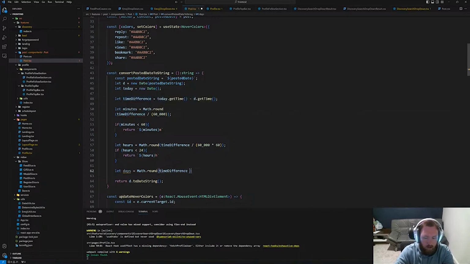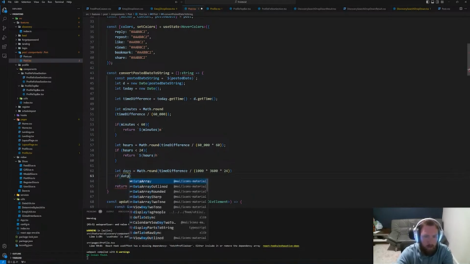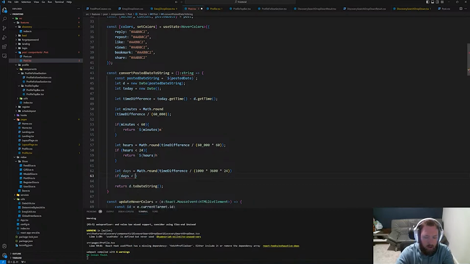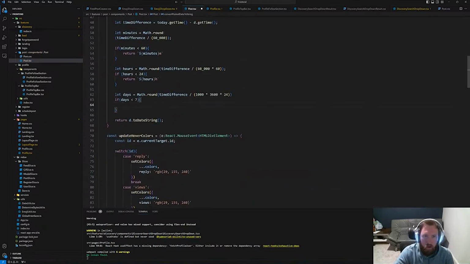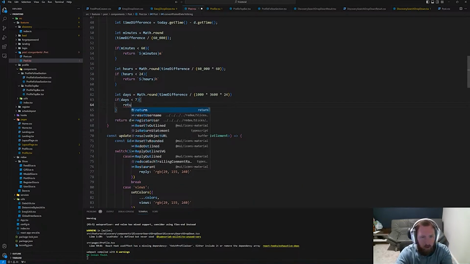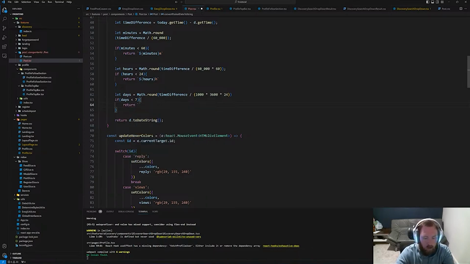Time difference divided by this should get us the number of days in between, and we'll go ahead and say if days is less than 7, here we'll go ahead and say return ${days}d maybe.